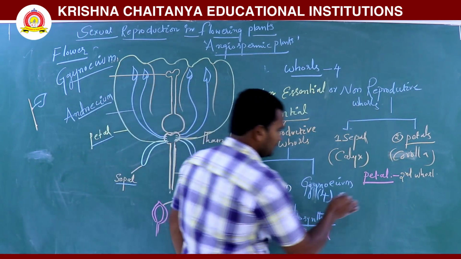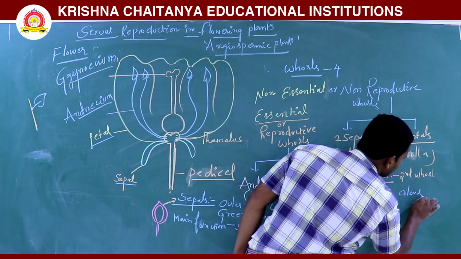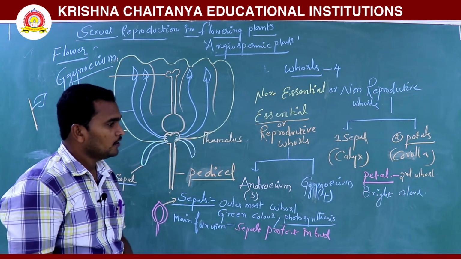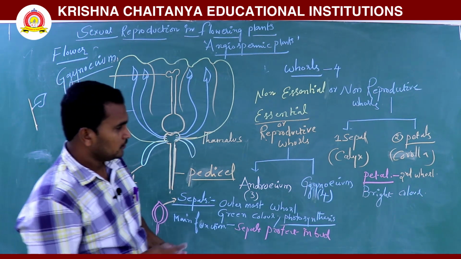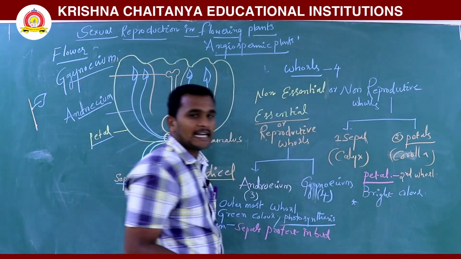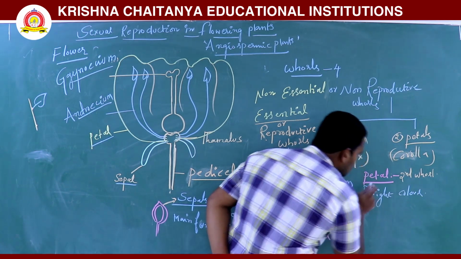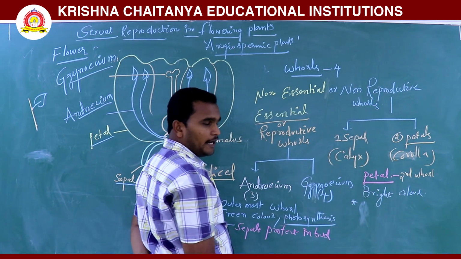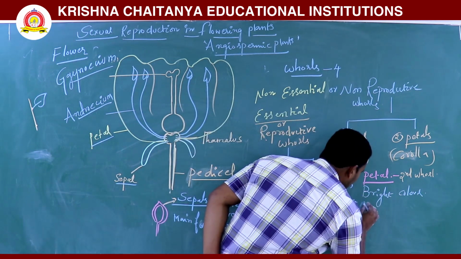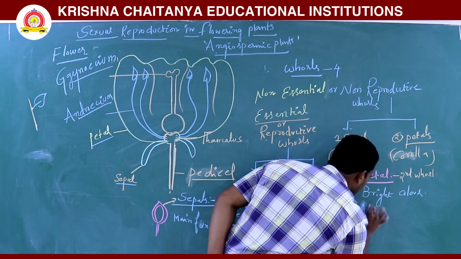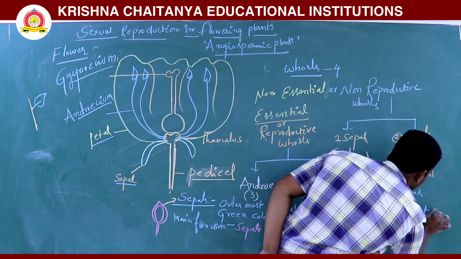Generally they are bright in color, colored petals. They also help in attracting pollination. The bright petals attract insects for pollination.